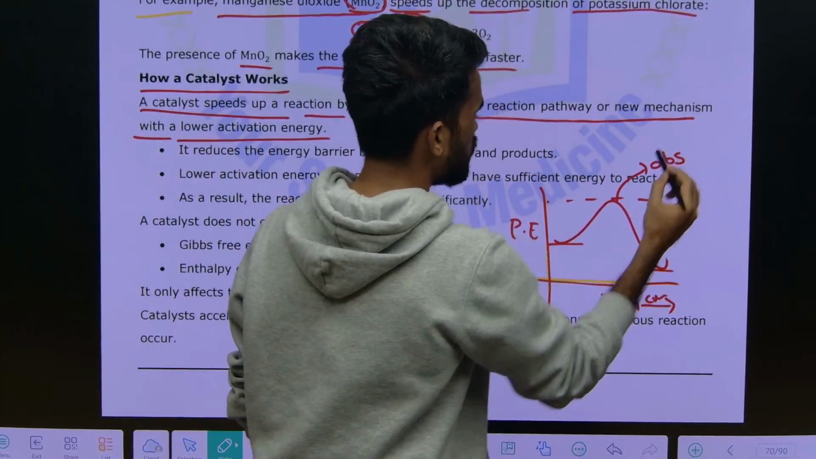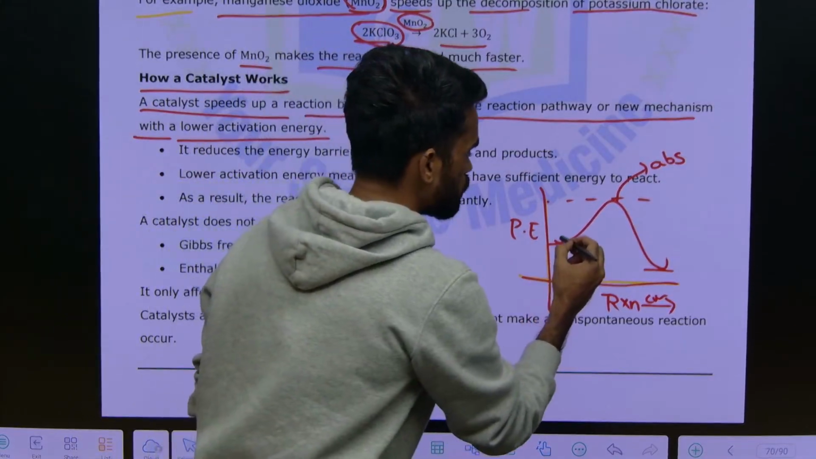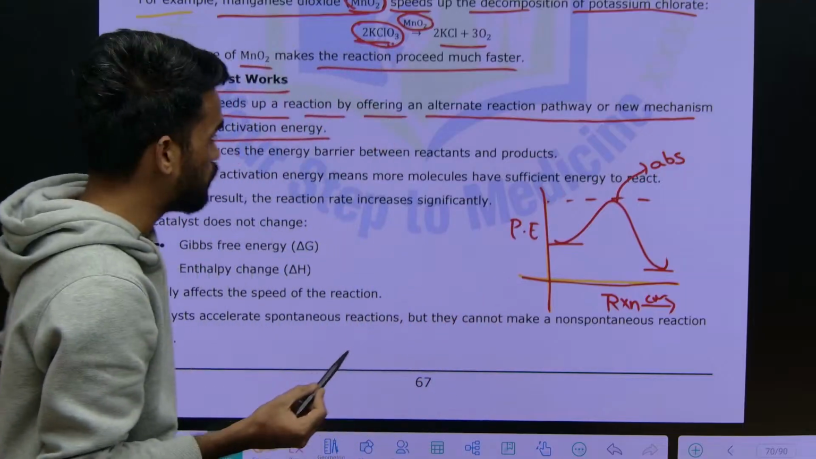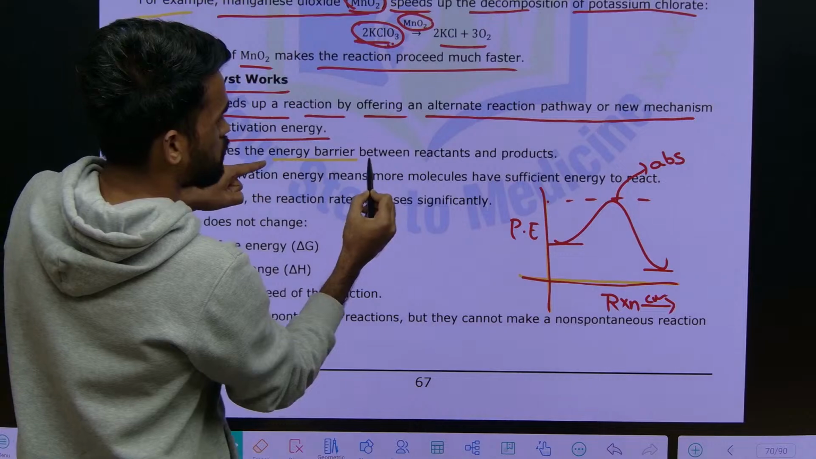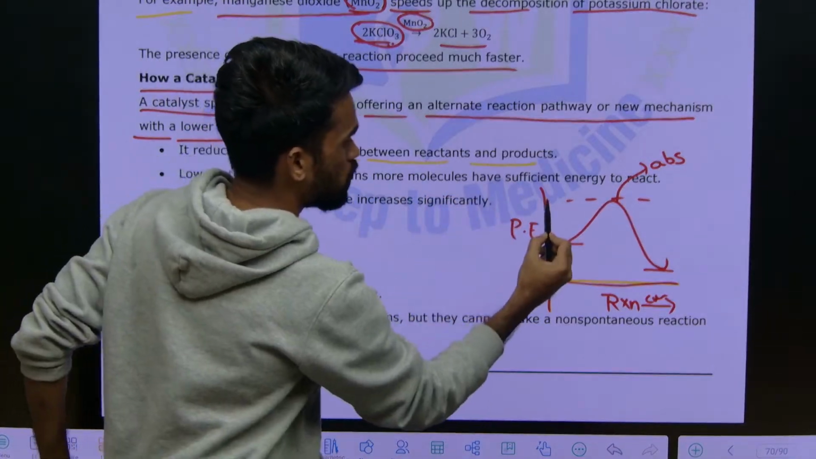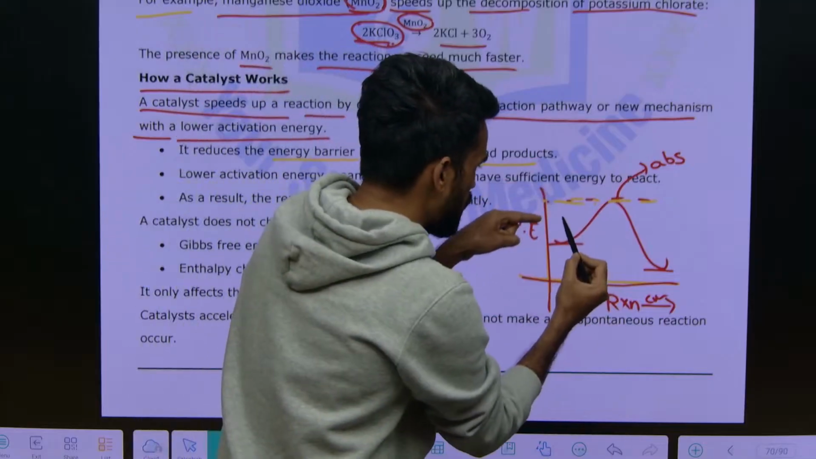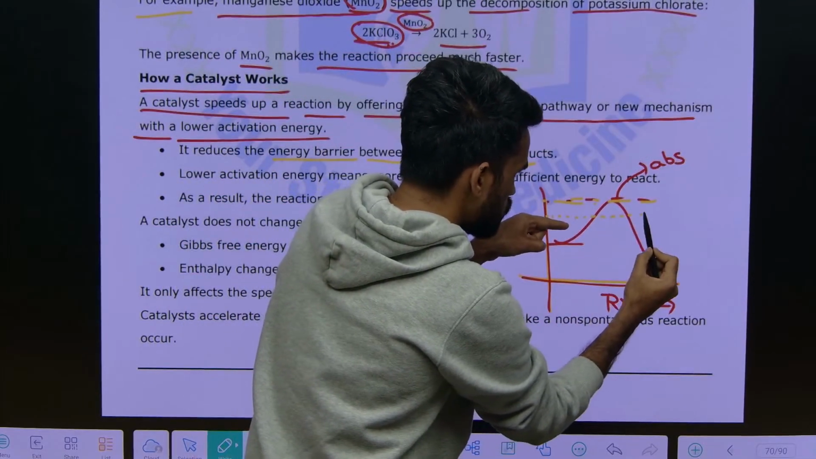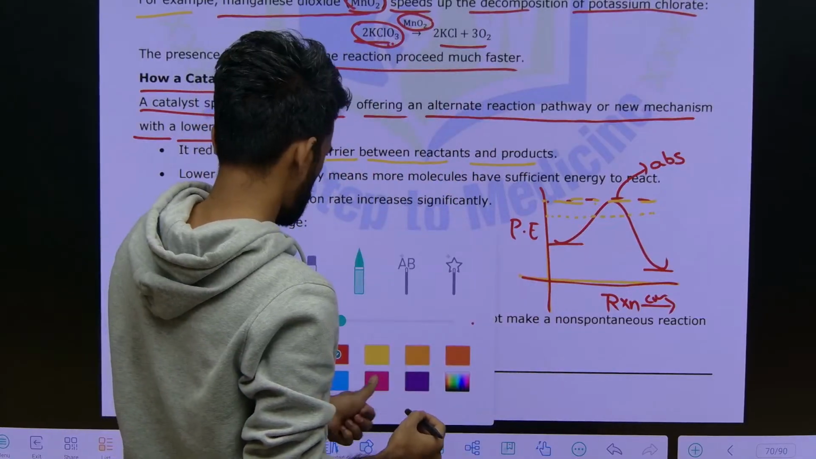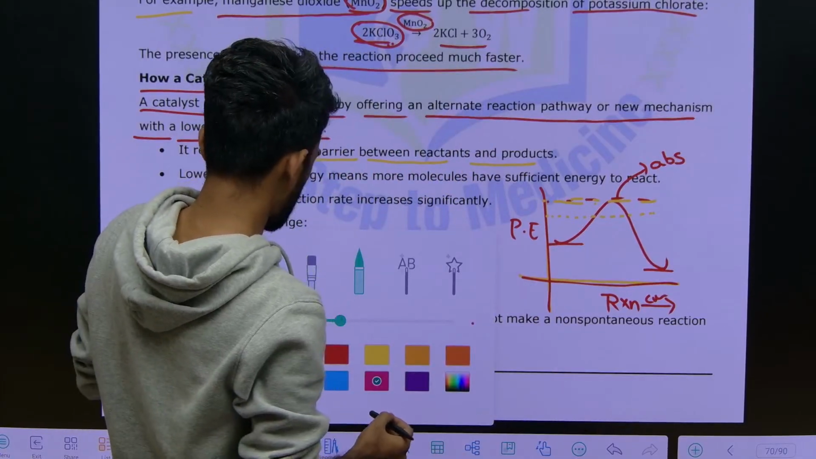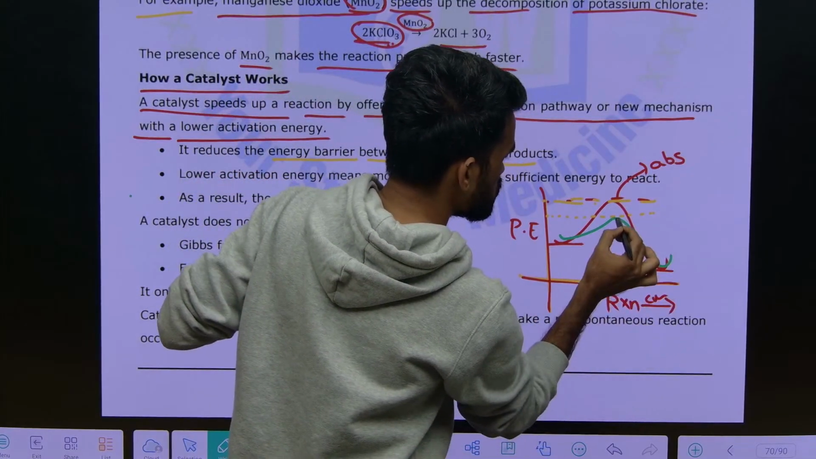Now what happens in the presence of catalyst? It will alter the path, giving a new path. See, it reduces the energy barrier between the reactant and product. This is what we call the threshold energy, or energy barrier. Now that barrier will come here. I am writing with this color. See, now you are going to get a new pathway. This is the new pathway.